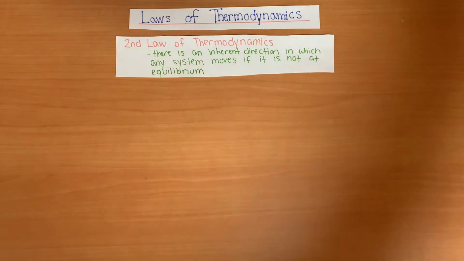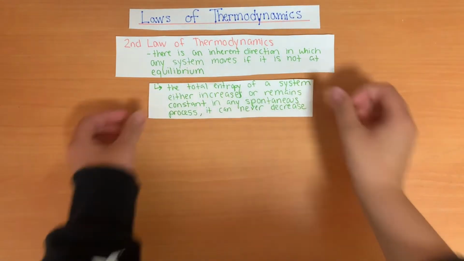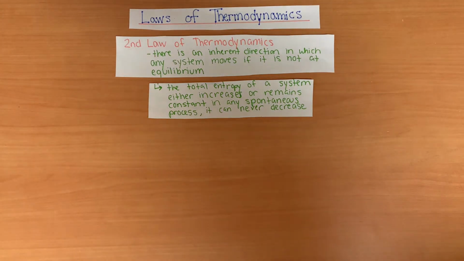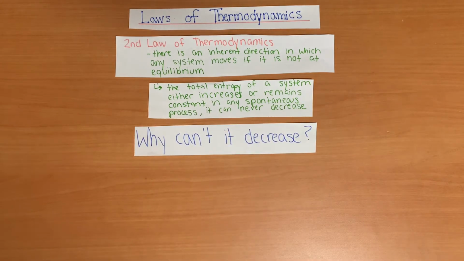While this explanation makes the idea of spontaneous heat transfer from cold to hot seem possible, it isn't, and that is because of the second law of thermodynamics, which states that there is an inherent direction in which any system moves if it is not at equilibrium. The total entropy of a system either increases or remains constant in any spontaneous process. You might be thinking, well, why can't it decrease? The answer is that there needs to be some kind of outside force or another system interacting with the original system for that to happen.